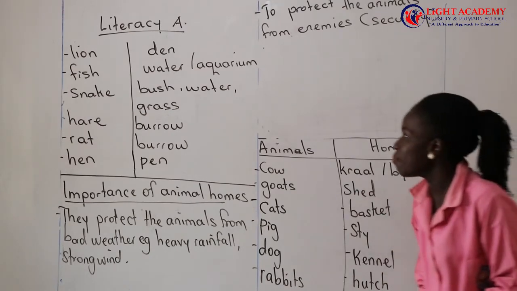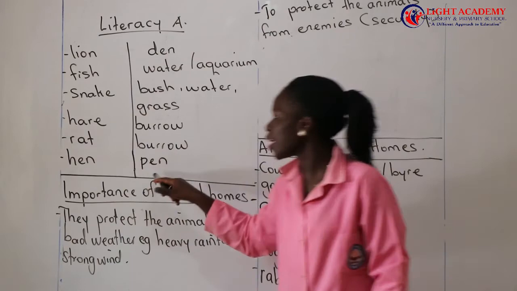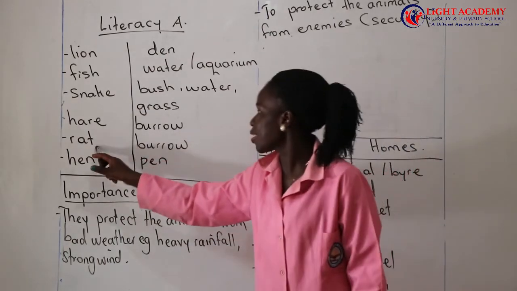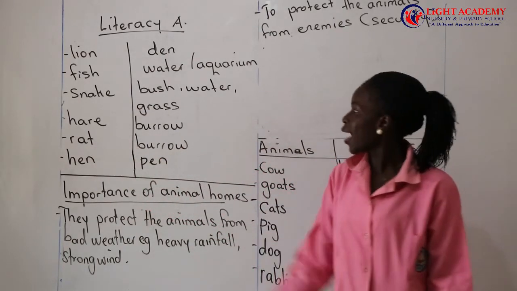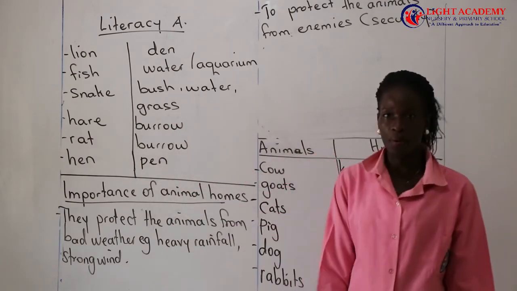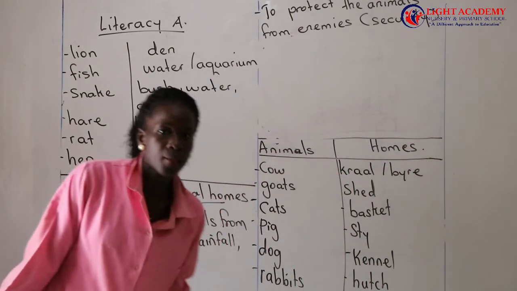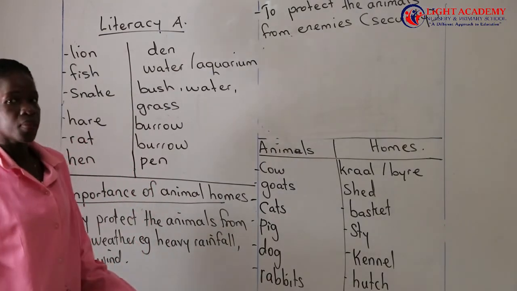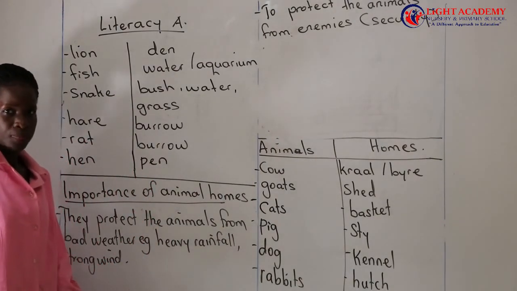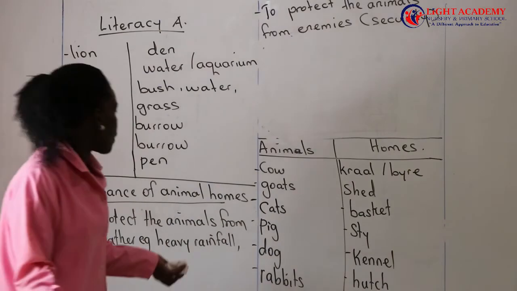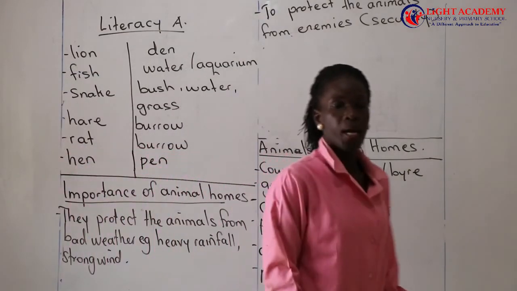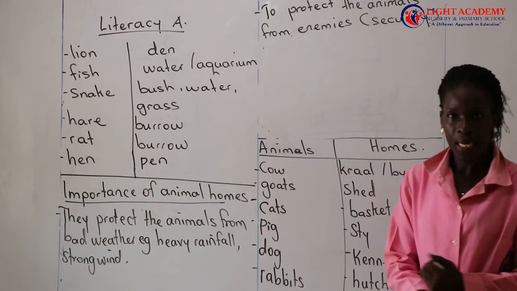When a hen sees an enemy, it runs into its pen. A rat sees an enemy, it runs into its burrow. A hare sees an enemy, it runs into its burrow. A cow will see an enemy, it will run into its kraal, and they will lock it from there. No one will be able to attack it. You see a lion will run into its den. Why? Because it protects itself from the enemy.